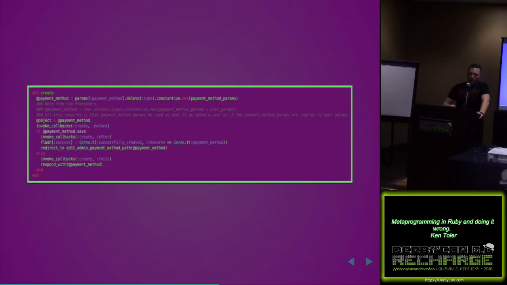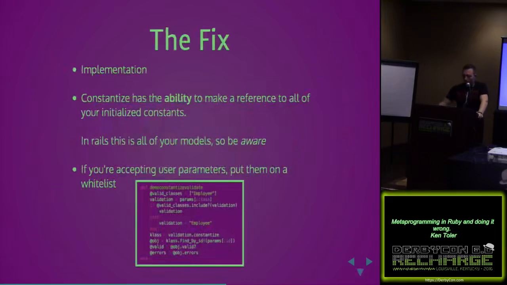So if I were to pass a payment method in of user, regardless of whether Visa, MasterCard, or whatever is in there, it deletes the type value, constantizes it, and then I could create a user off of that. So this could be used as a possible way to create users using some other endpoint, which is a pretty interesting find inside of GitHub.